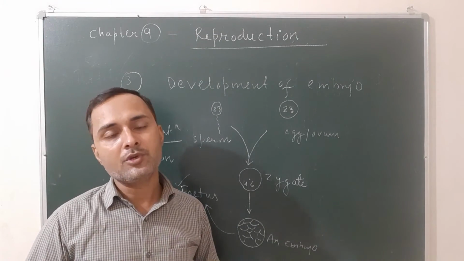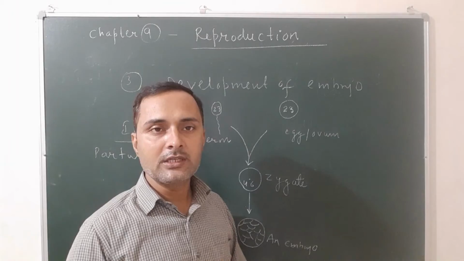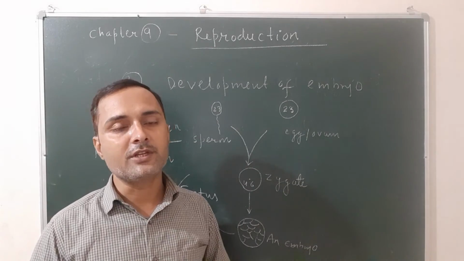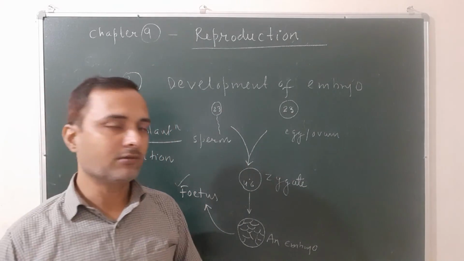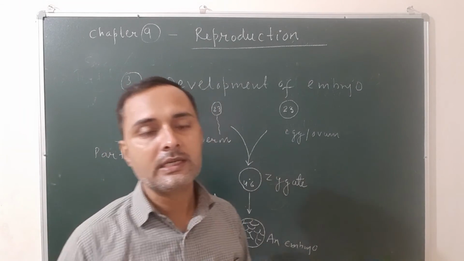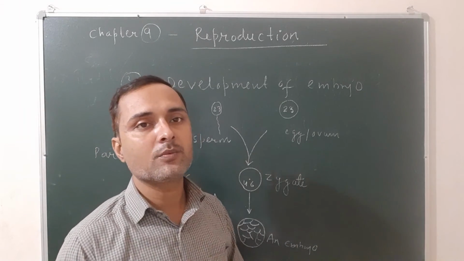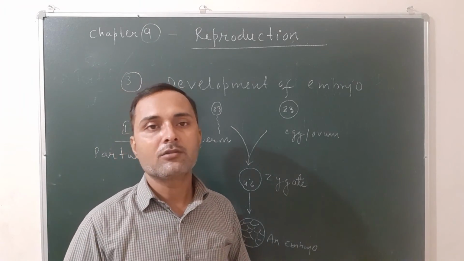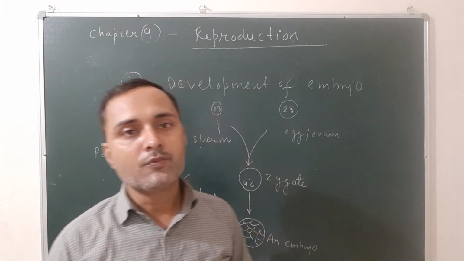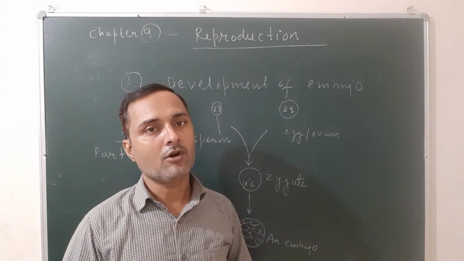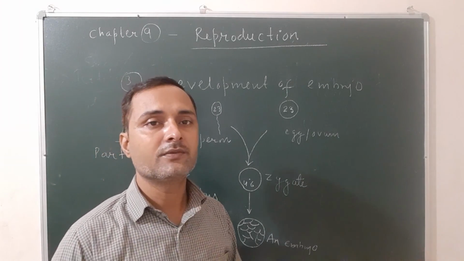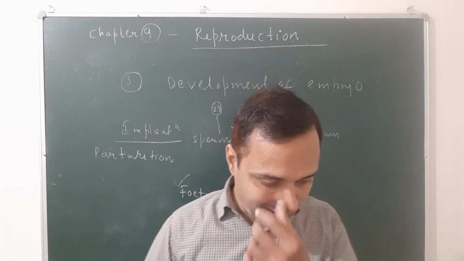During the development of the embryo, first of all, the male and female gametes fuse to each other and give rise to a single cell known as the zygote. This zygote further divides many times and forms a multicellular structure known as an embryo. In this embryo further development takes place that leads to the development of body parts, or body organs. Now this stage of the embryo is known as the fetus, and this fetus is at last removed from the mother's body when the gestation period is over. This is known as parturition. So this is all about the development of an embryo.